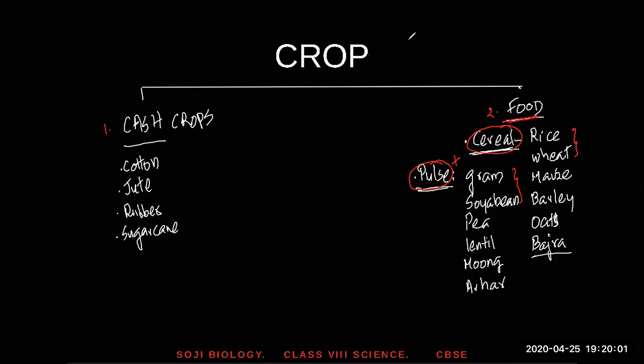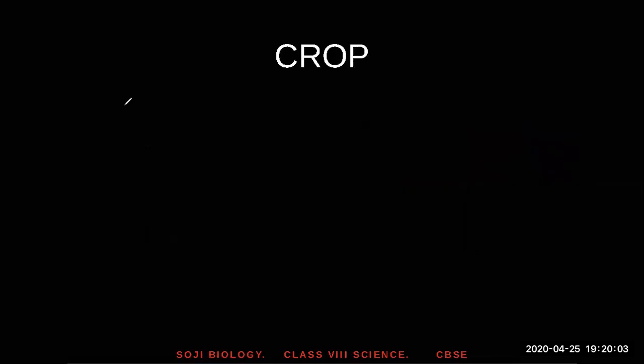Okay. Now let's look at other crops which are grown. They don't form the main source of food. Like, you have to learn two, three examples of fruits. We also eat fruits. Okay, like for example, apple, plum. There are like five, six examples. Mango, grapes. Okay, these are examples of fruits. Any two examples you learn. But be familiar with all of them, because in the exam they can ask you which one is a fruit and which is a cereal.